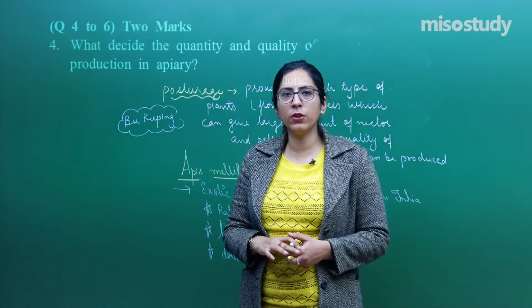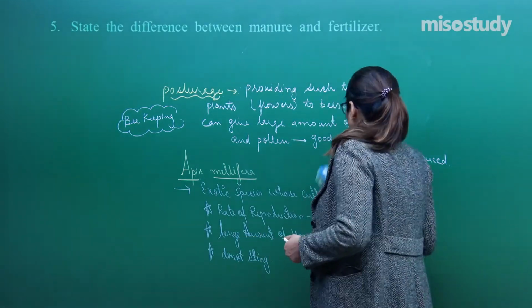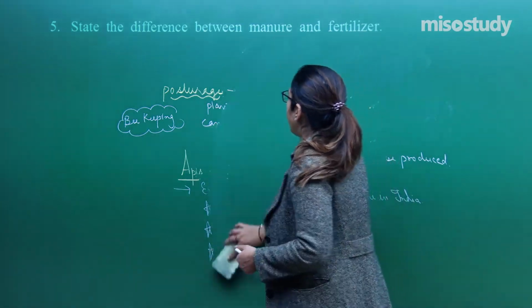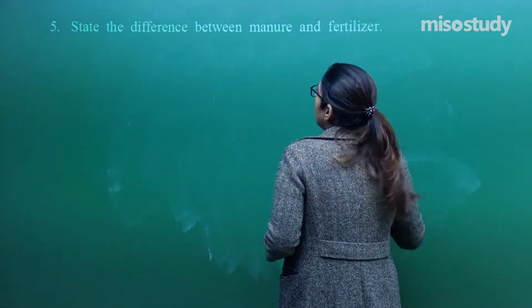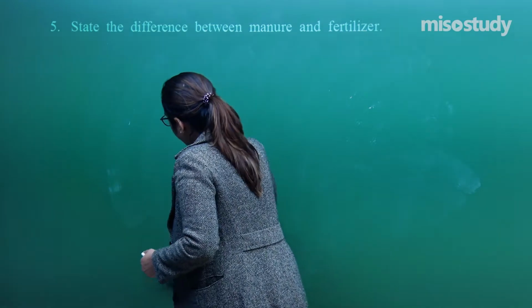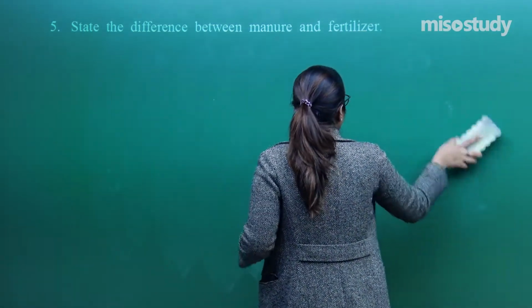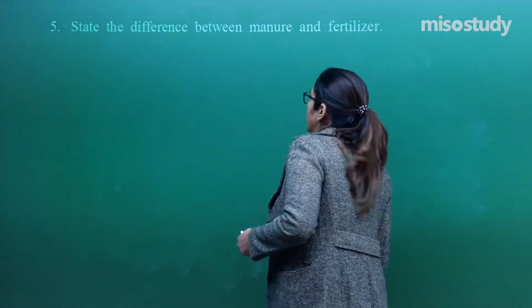So let's move on to the next question, question number 5. In this, we have to state differences between manure and fertilizer. The difference I have already given you in the session. Now I'll tell you how to attempt such a question.